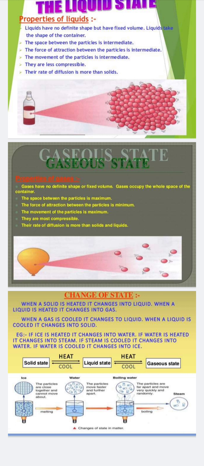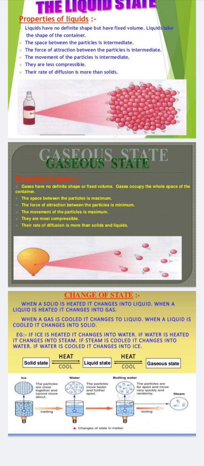Next is the liquid heated to change into the gas. Liquid to gas is called boiling. What is the boiling point? That point where any liquid starts to boil. For example, the boiling point of water is 100 degree Celsius. The boiling point of ether is 308 Kelvin. Acetone, 329 Kelvin. Like that.